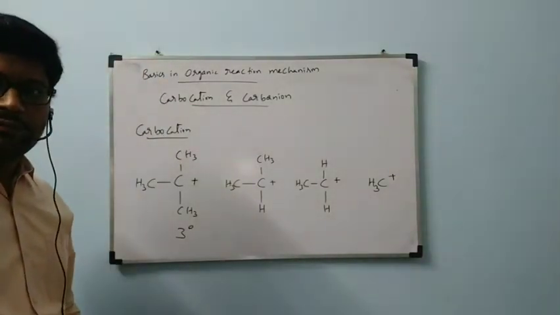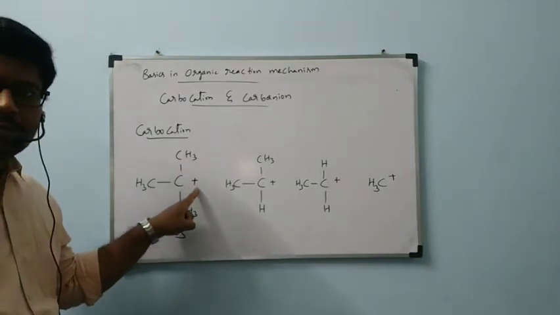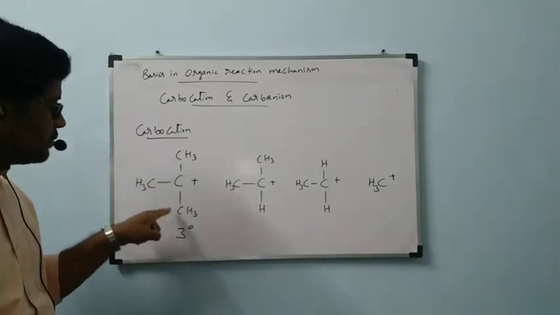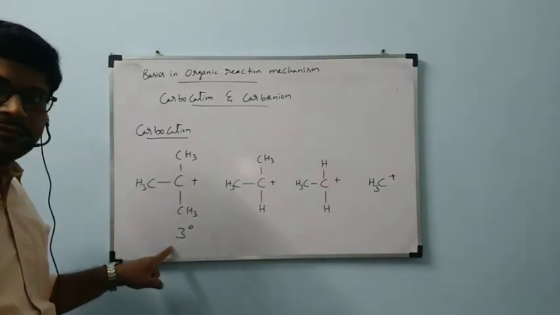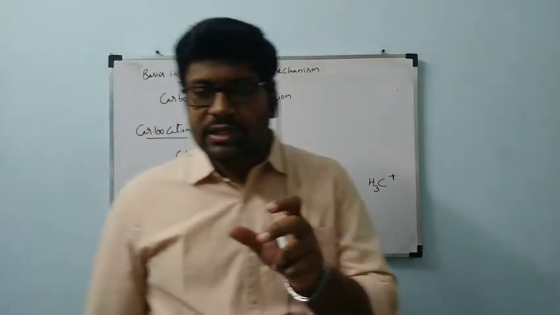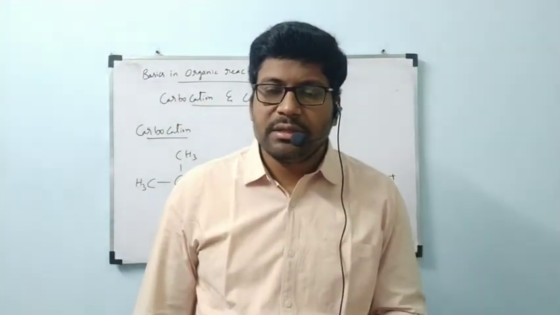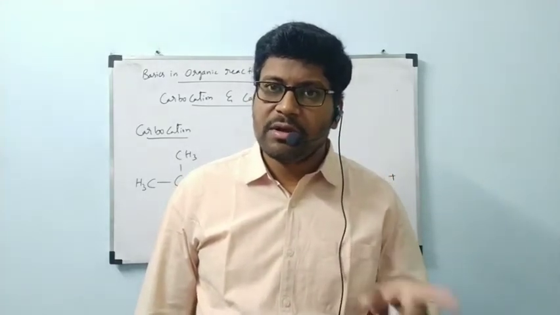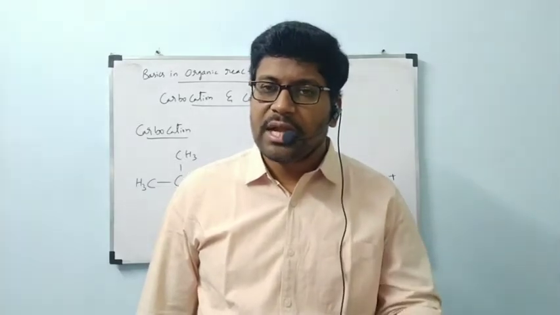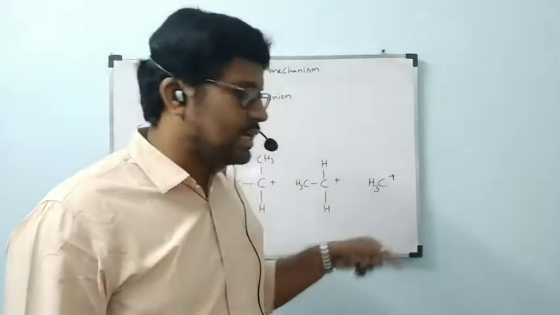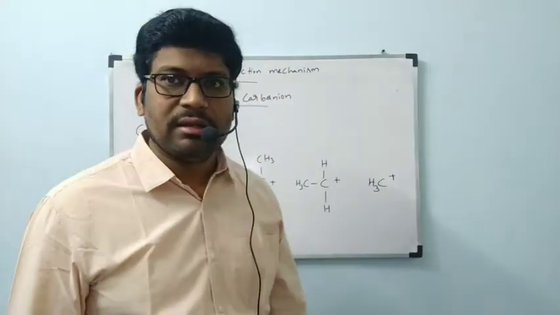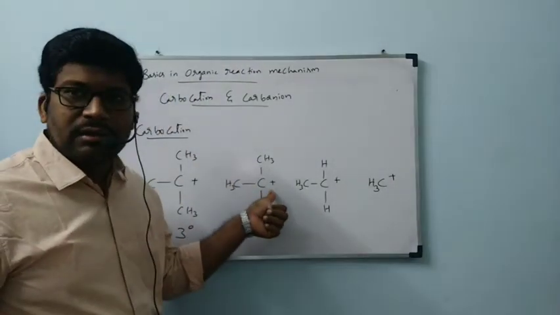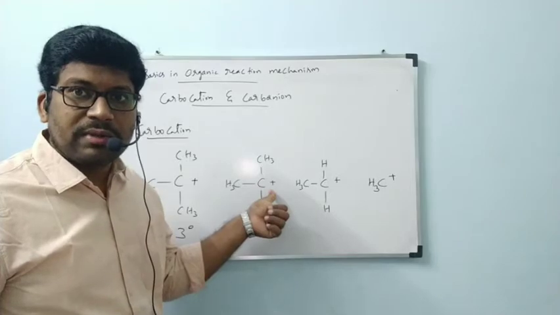Observe the four types of carbocation. Carbon containing a positive charge bonded to three carbons, one, two, three carbons, is tertiary. Already we know the carbon bonded to three carbons is called tertiary carbon. The carbon bonded to two carbons is called secondary carbon. The carbon bonded to one carbon is called primary. If the carbon is not bonded to any other carbon, that is called methyl, CH3.